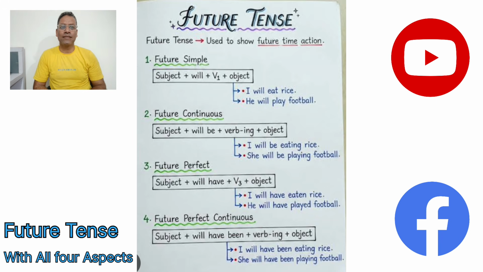Likewise, in the second sentence: she will have been playing football. It's again the future tense. She as a subject, agent of the work, and will have been are the helping verbs that help us to make the future perfect and continuous. Why continuous? Because will have been helps to make the future perfect only. Then the continuity we can make possible with the help of the main verb along with the ing form, that's playing. So, she will have been playing football.